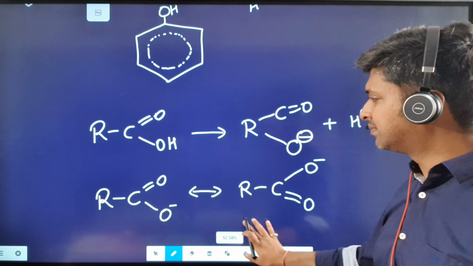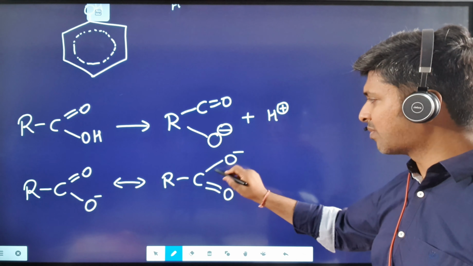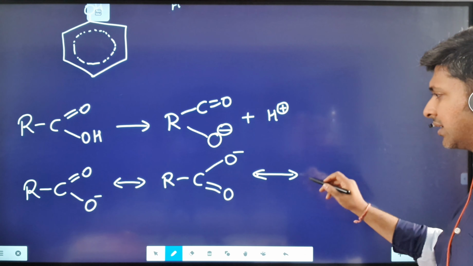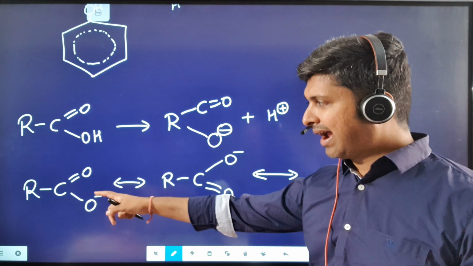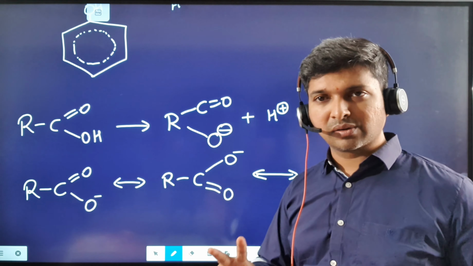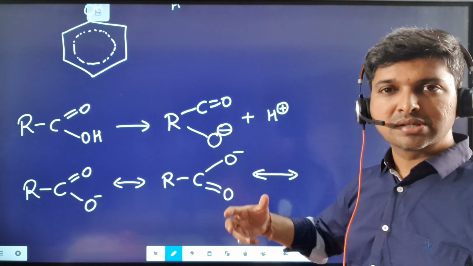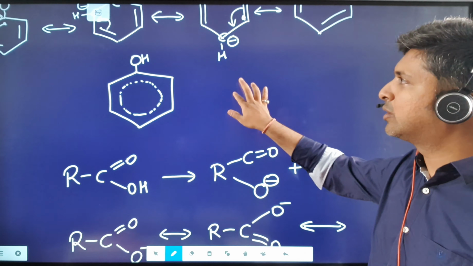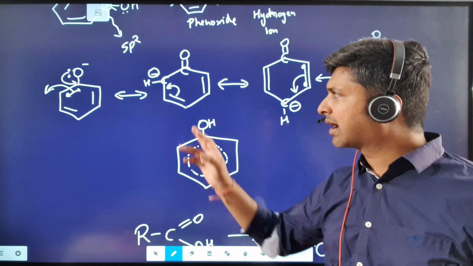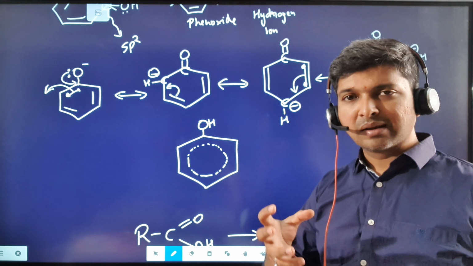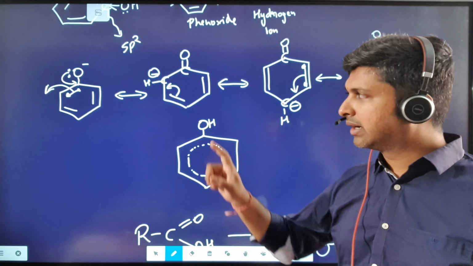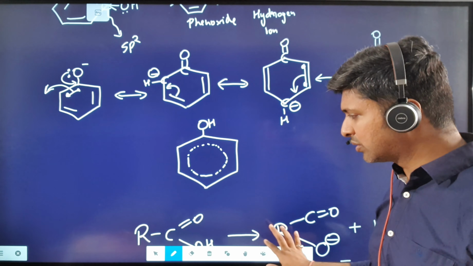So due to which this bond length has decreased, this bond length has increased a little, and this oxygen says that I want my double bond back. I was initially possessing the double bond, so the double bond will again go back, because the electrons are migrating between 2 oxygens, and oxygen being the world's second most electronegative element, the pull of electrons by the oxygen is much stronger as compared to the pull of carbon. See, the electrons are being pulled by carbon, so pull of electrons by carbon is very less. Carbon is not that electronegative to pull the electron, so the resonance is there, but the resonance is slower. The electronegativity of carbon is lesser as compared to the electronegativity of oxygen.